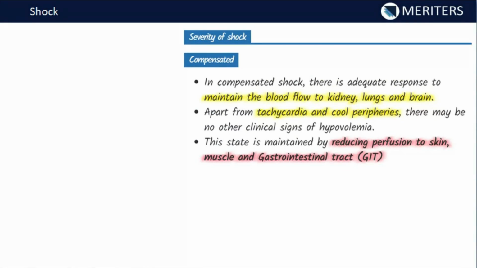Now we have another classification based on the severity of the shock. One is the compensated shock, and the other one is the decompensated shock. So what is compensated shock? Actually, before I go to the compensated shock, I should tell you there are certain organs in our body that require constant blood flow, and our body has to maintain the blood flow to those organs. So what are those organs? These are the kidney, lungs and brain. They require constant blood flow. We cannot compromise with the blood supply to these organs.